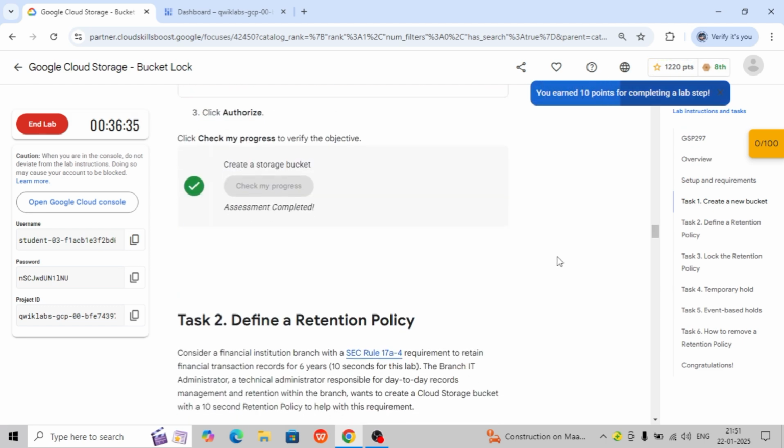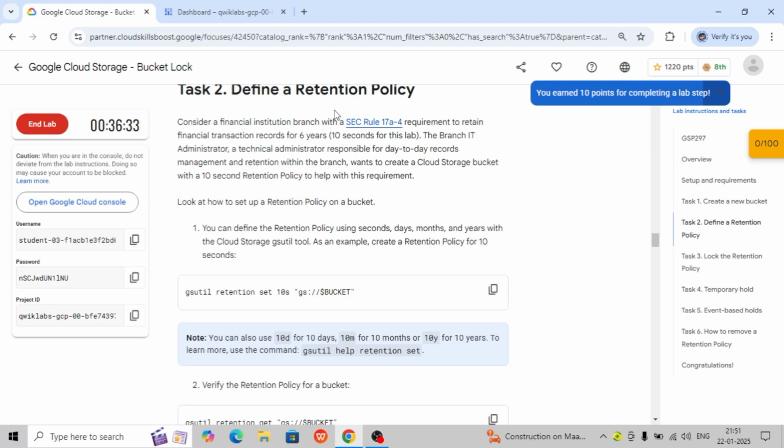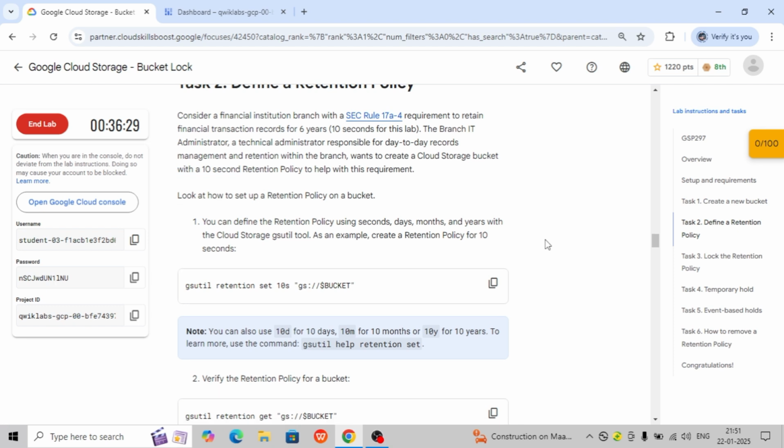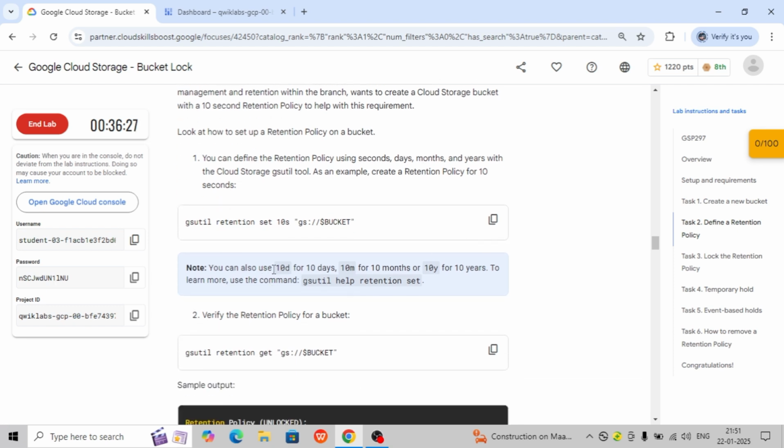Now let's go to task number 2. Now you have to define the retention policies. Here there is one note. You can see 10D is nothing but 10 days, 10M is 10 months, and 10Y is for 10 years. In the retention policy we are using 10S, which is 10 seconds.